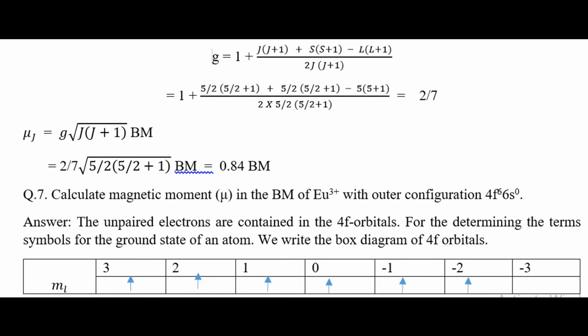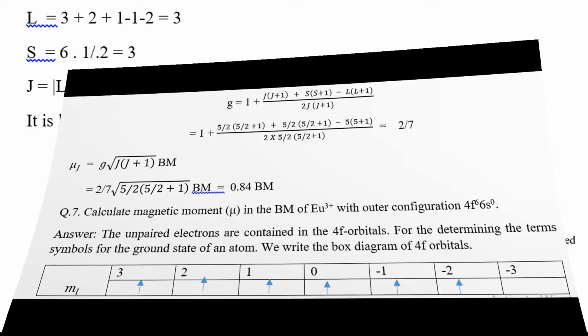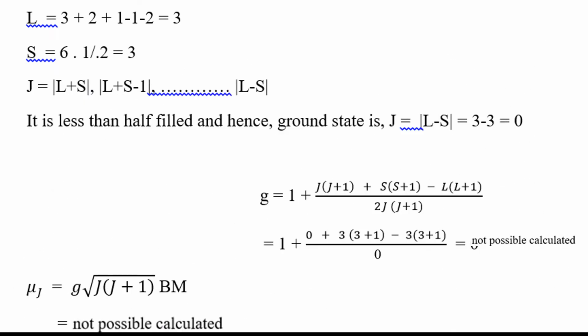That is actually a very low value. You see here the expected value is low, and this is an exceptional case of samarium 3 plus. You may also see here europium 3 plus, whose electron configuration is 4f6, and f6 is 0. L is equal to 3 plus 2 plus 1 minus 1 minus 2, which is equal to 3, and S is equal to 3. J is also less than half filled, so J is L minus S, 3 minus 3 is equal to 0. That is J is equal to 0.